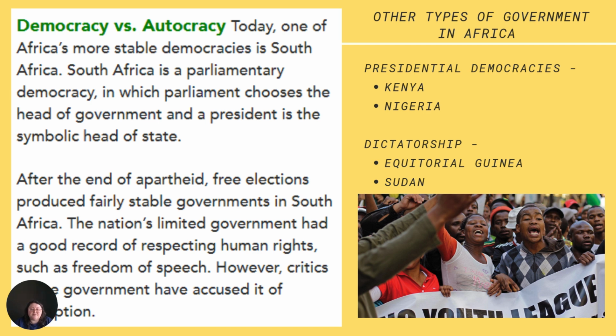Other types of government in Africa. Two examples of presidential democracies are Kenya and Nigeria, but there are also dictatorships like Equatorial Guinea and Sudan.